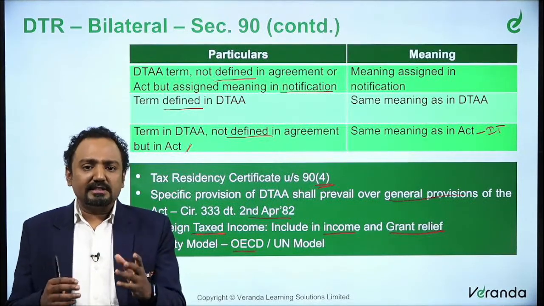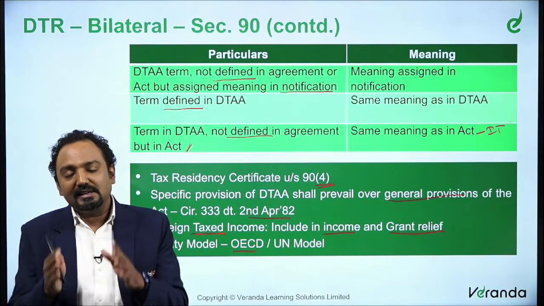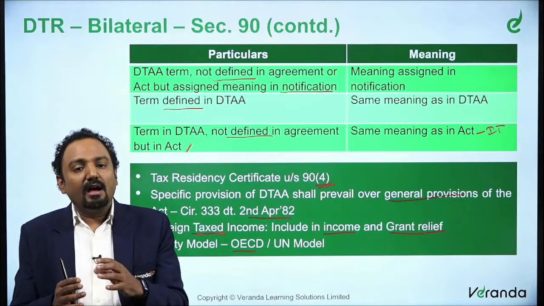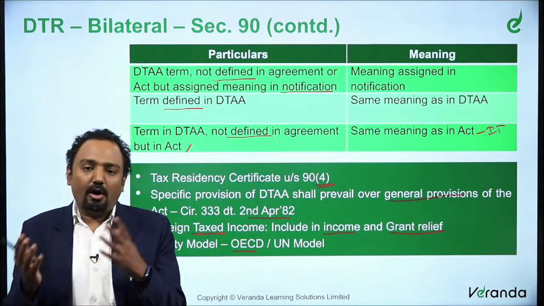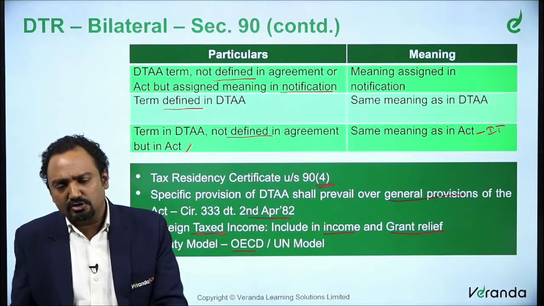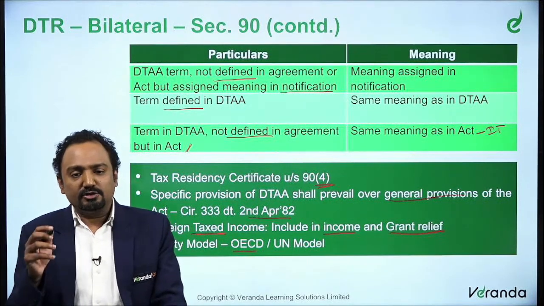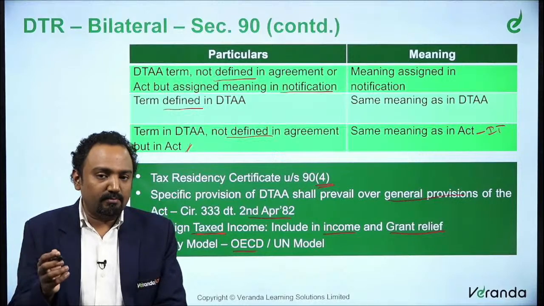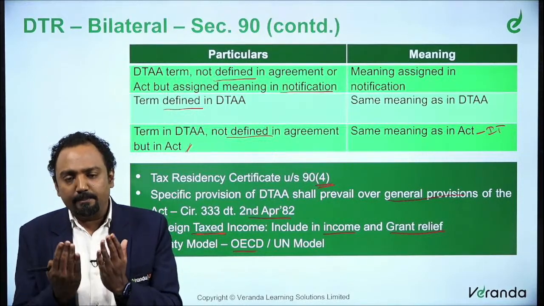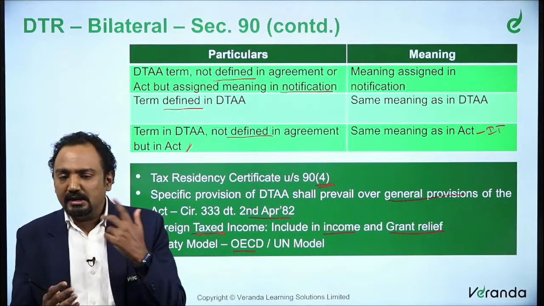We adopt certain things which are good in OECD. So an Indian double taxation avoidance agreement with a particular country will either be in the UN model or in the OECD model. Sometimes it could be a mix of these two also. Apart from these two, the US has a separate model, but we are not going to talk about that because the primary templates are only two: one is OECD and another is the United Nations model.